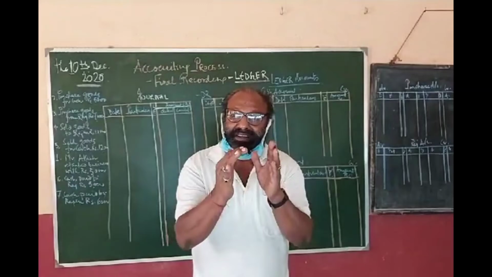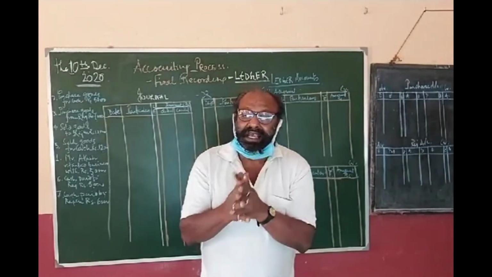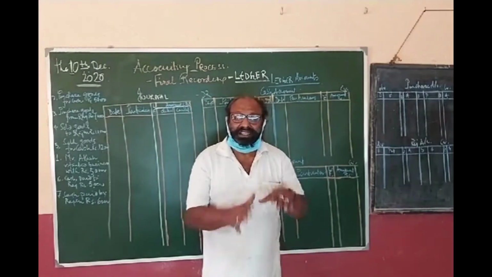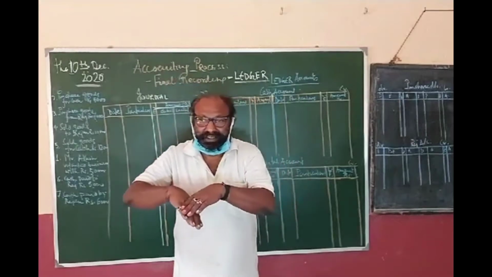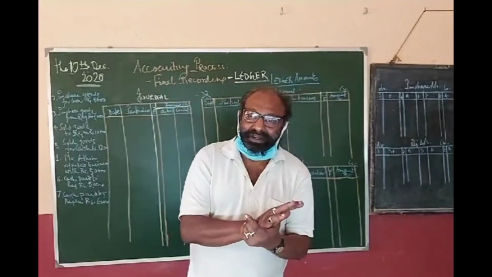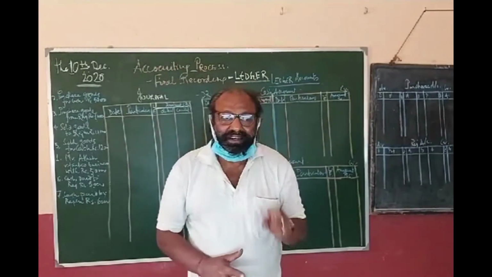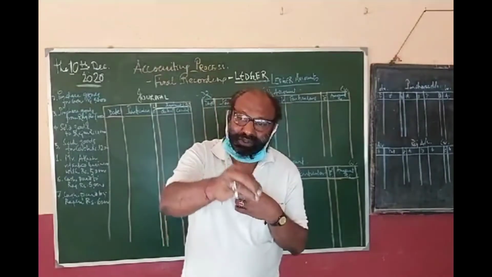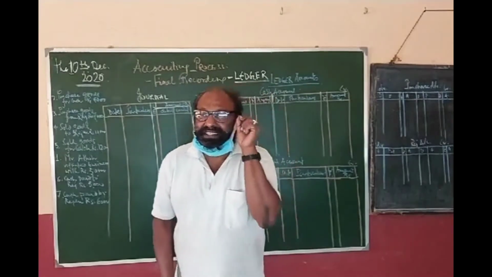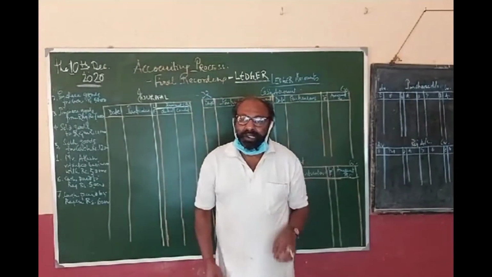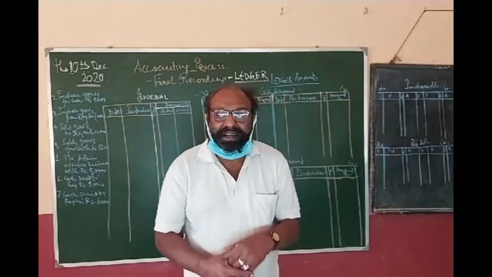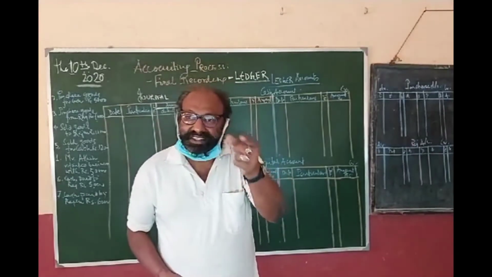As the event occurs, it is the task of the accountant to identify whether the event is for us or not for us. If it is not for us, it is not a transaction. But when it is a transaction, then I have to pay proper attention to that. When it is identified that the event is a transaction, what will I do? I will go on recording. I will put it in black and white.